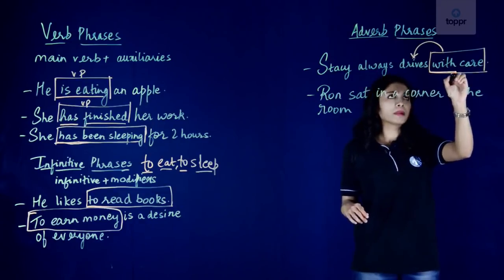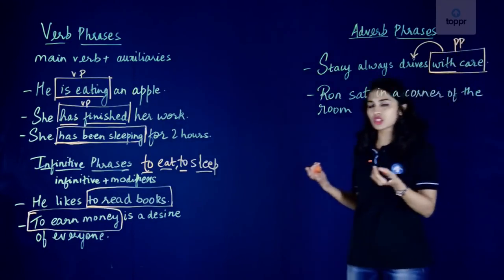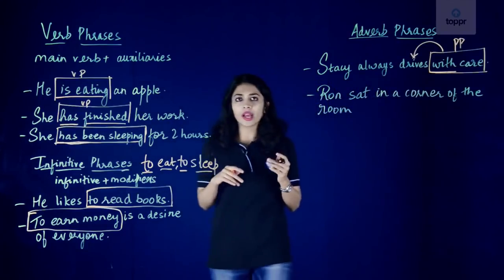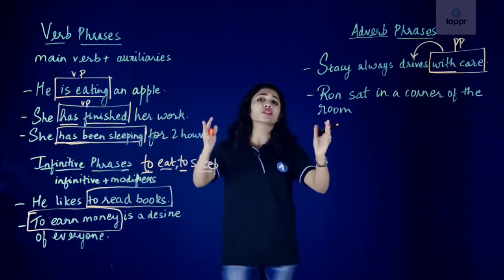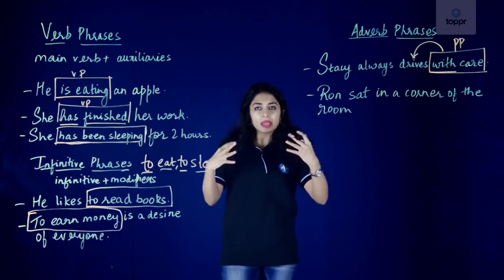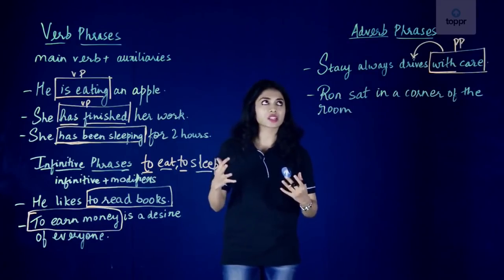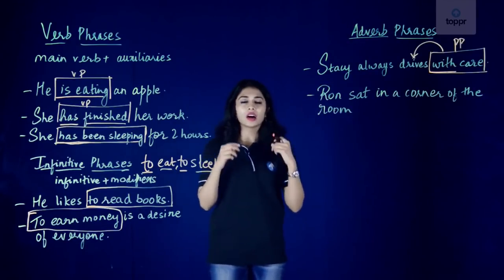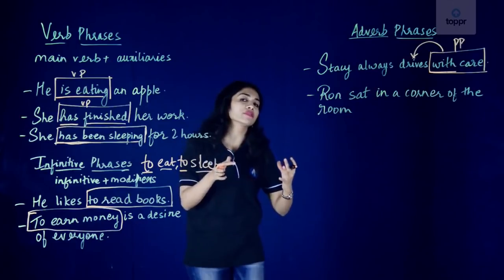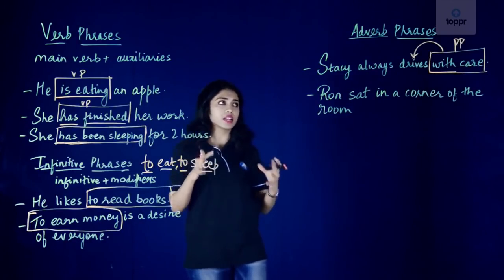With is a preposition and therefore with care can also be a prepositional phrase. I want you to know that when you look at a particular phrase, it can be identified under different heads. What I mean by that is that it can be a prepositional phrase or an adjective phrase or an adverb phrase. The trick there is to identify how it works, what role it performs in the sentence.